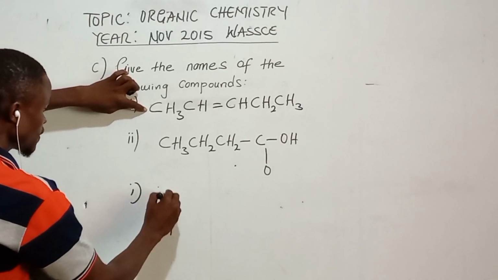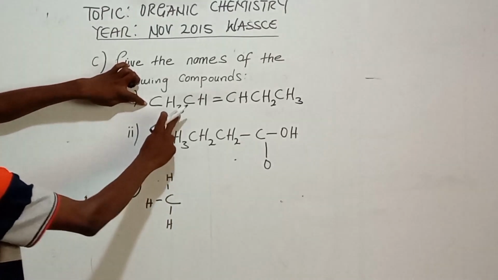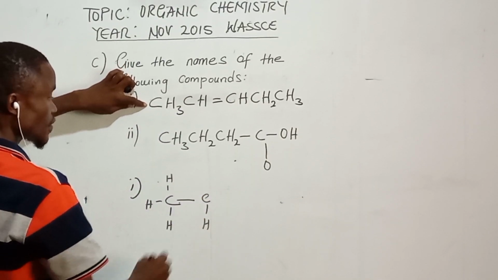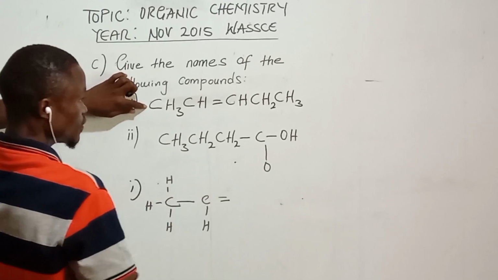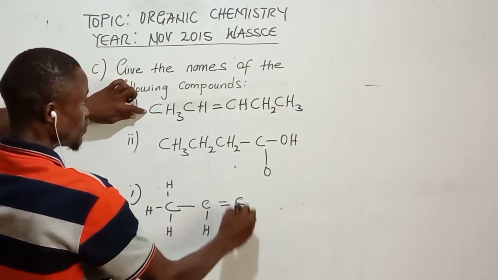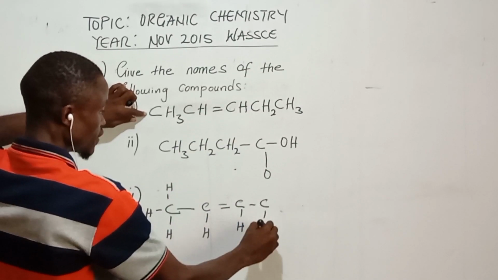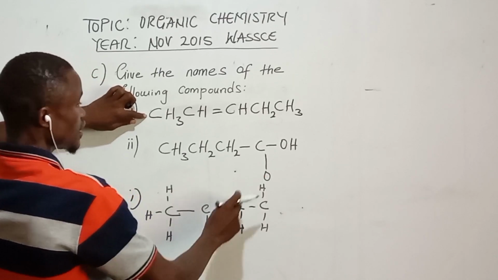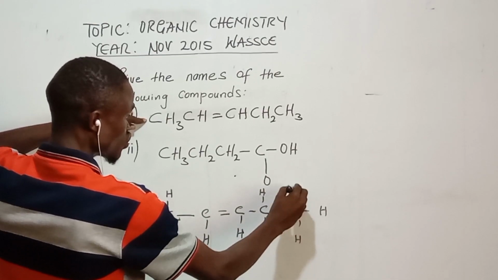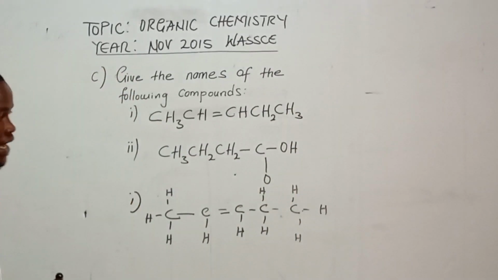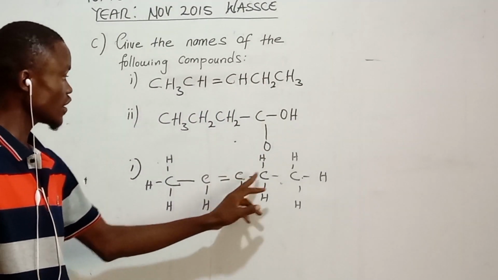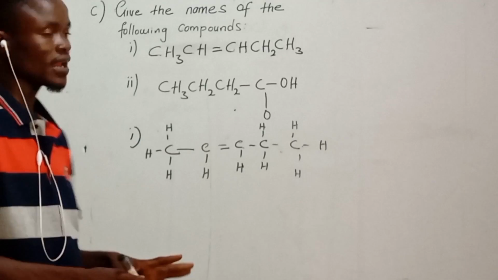Carbon holds how many hydrogens? 3. So it's bound to another carbon here. Do we get it? You take this carbon with the double bond, then it has what? Hydrogen. So this one bonds to how many hydrogens? 2. So this last one bonds to what? 3 hydrogen atoms. So check: 1, 2, 3, 4, 5. So this is the structural formula.